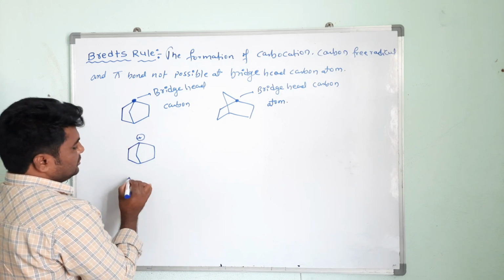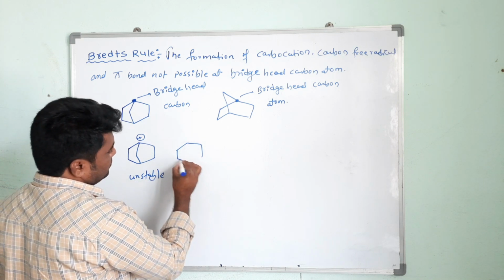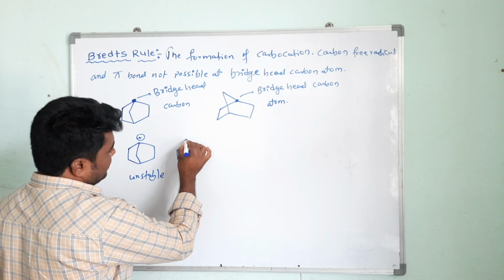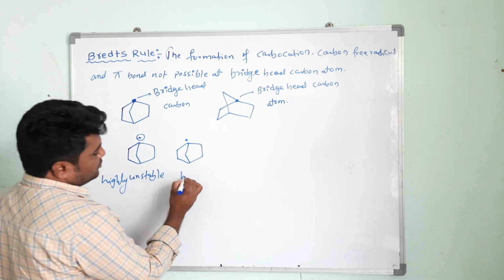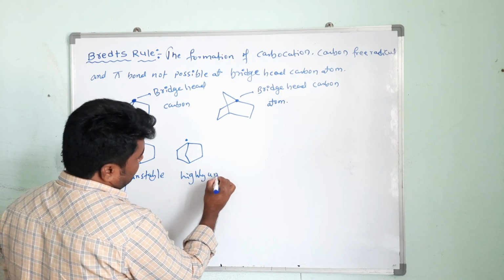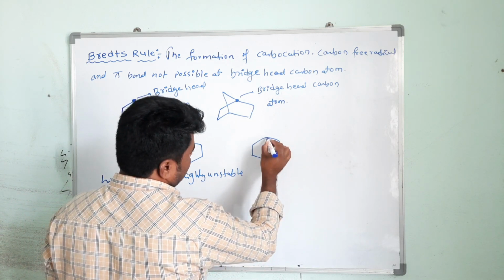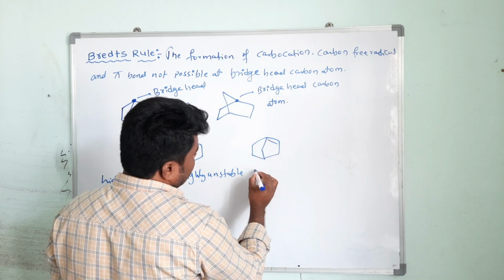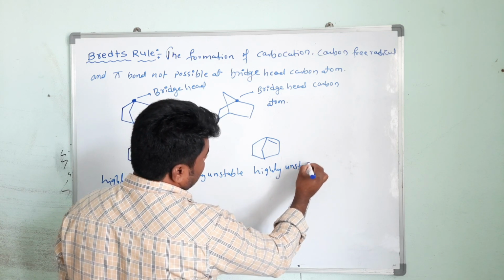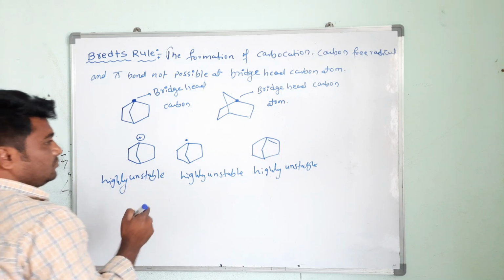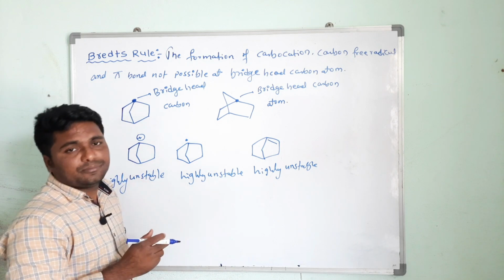Carbocation is not possible, highly unstable, and if you form the free radical, see here, free radical, highly unstable, here also highly unstable, see here, that is the formation of pi bond, highly unstable. So this is called Bredt's rule.